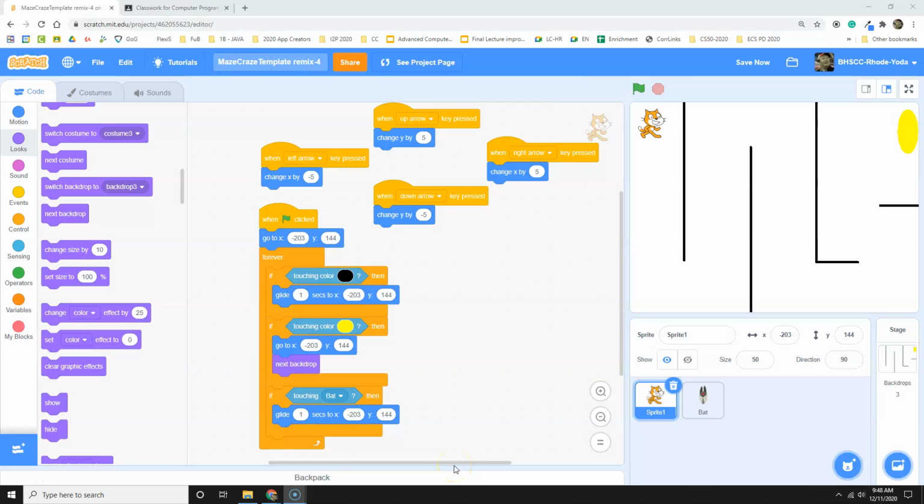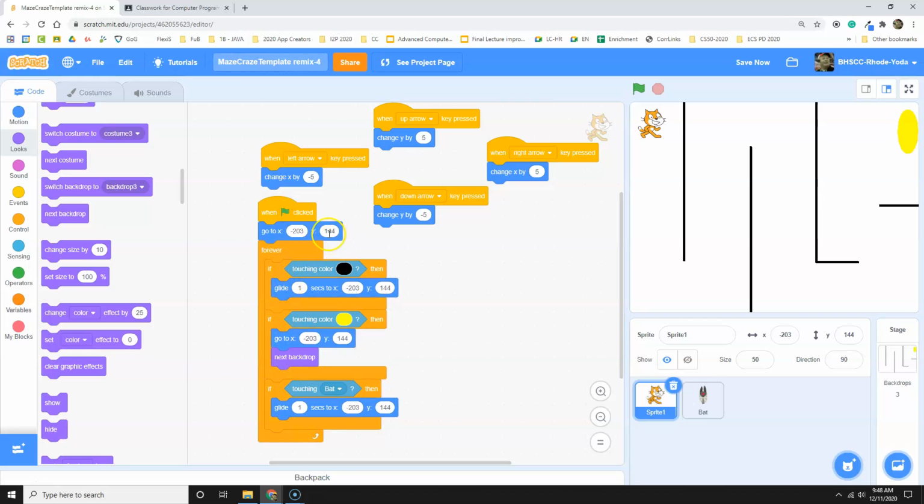When running this program, the computer scientist in me just cringes at the inefficiency of running a forever loop 60 times per second that checks the conditions when that isn't necessary all the time. So some things you do have to check all the time. Because the bat, for example, is moving, I always need to know if I'm in collision with the bat.